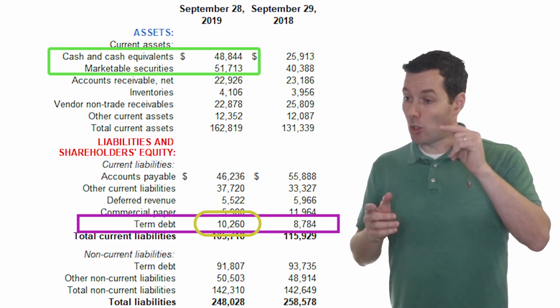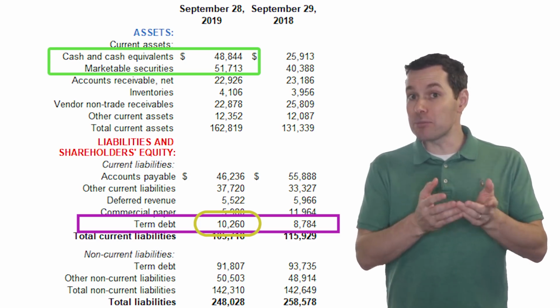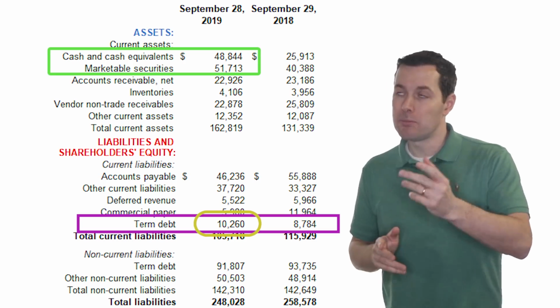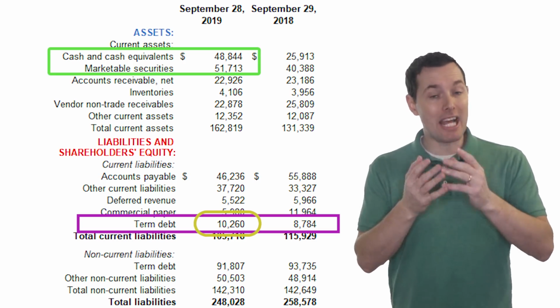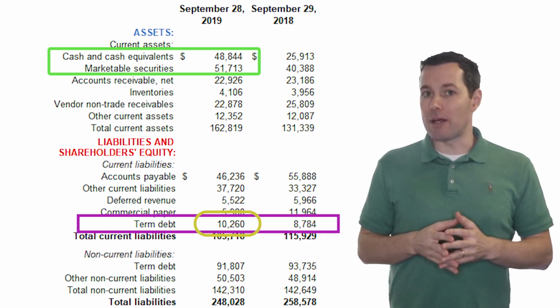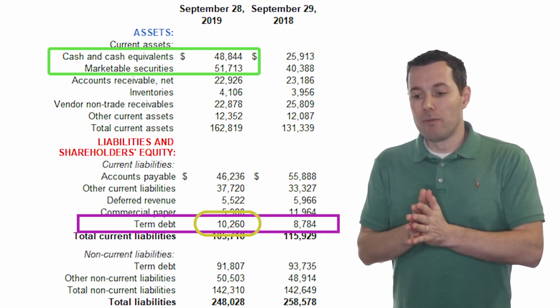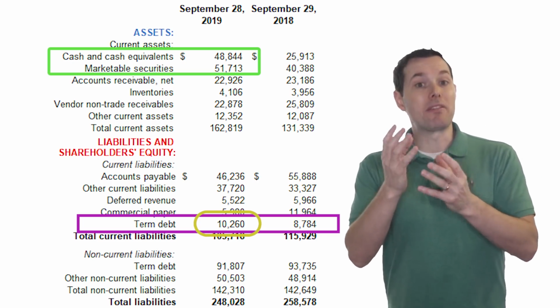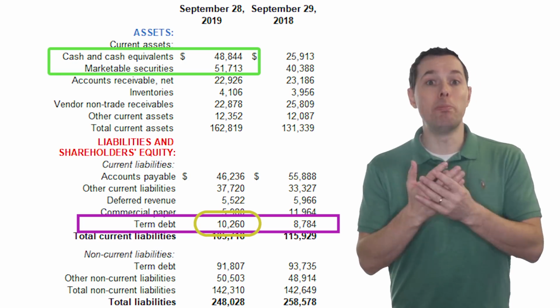What does that mean? Lower interest expense, higher profits on the income statement. Higher profits on the income statement leads to higher free cash flow, because that would mean higher cash flow from operations. Higher free cash flow makes everything look better. And this is one of the reasons that many people believe, as another contributing factor, that when interest rates drop, companies tend to do better.